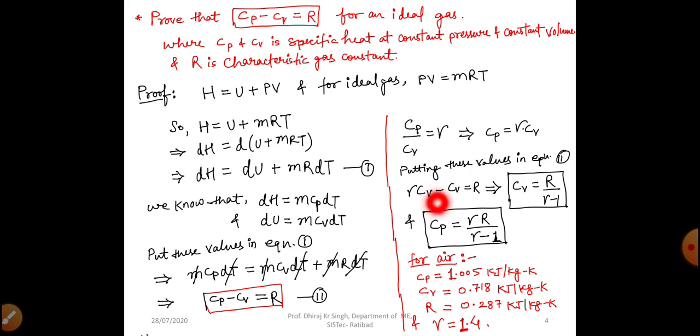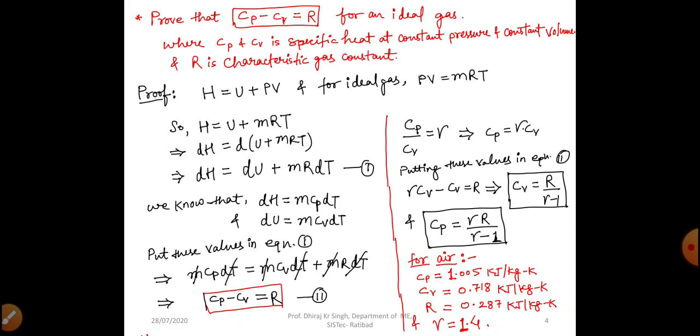So in the place of Cp we can write gamma Cv minus Cv equal to R. We are taking Cv common here. So we get Cv into gamma minus 1 equal to R, and we can write Cv equal to R by gamma minus 1, and Cp equal to gamma R by gamma minus 1.